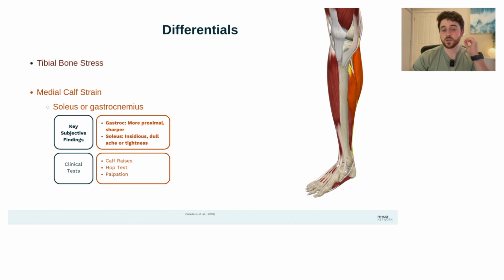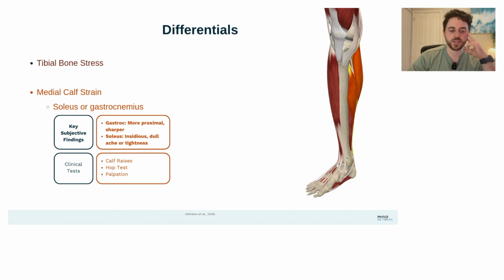Some other things that can cause medial shin pain are potentially a medial calf strain, be that the soleus or the gastrocs. The gastrocs is more proximal and generally will have a sharper quality of pain. In this setting, this patient's pain is below the gastrocs and he is experiencing sharper pain, which is unlikely to present with a soleus calf injury. That's generally an insidious onset dull ache or tightness. So that sharper quality means it is less likely to be the soleus.